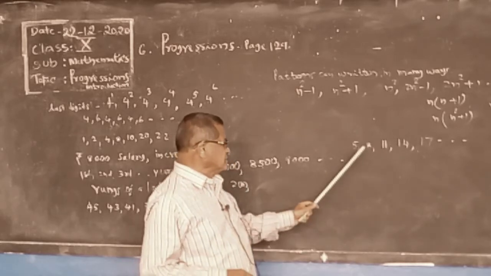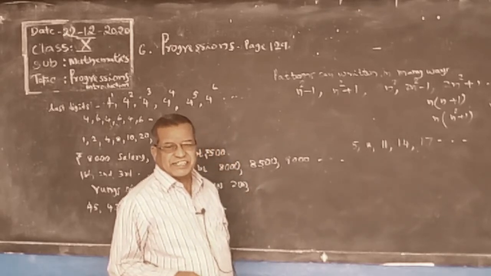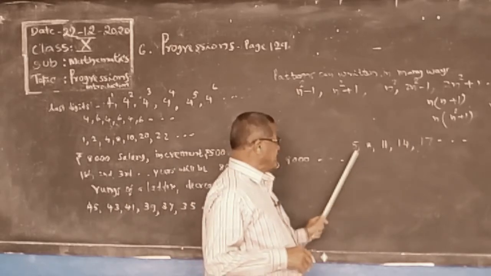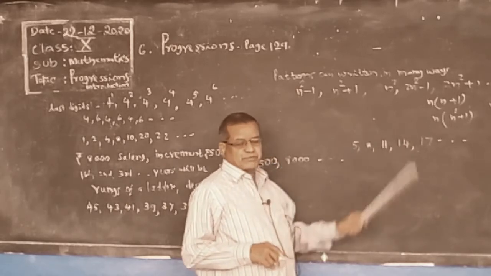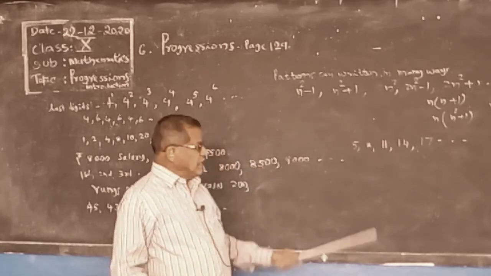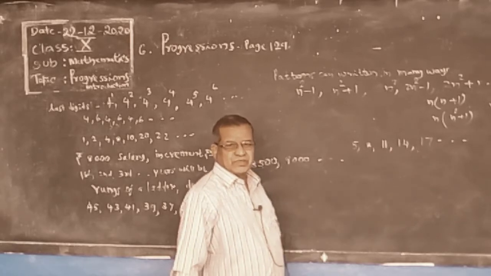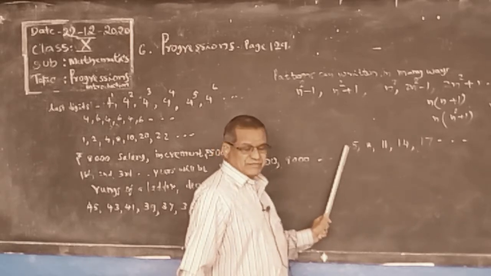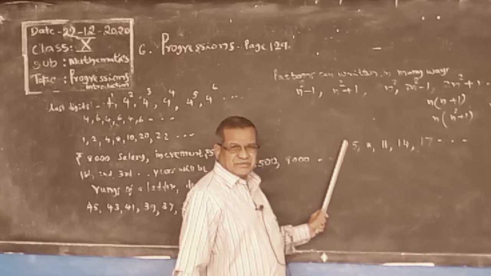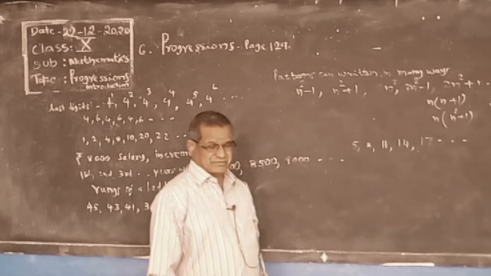The constant number is the difference. The difference d is 3. This is a list of numbers obtained by adding a constant number to the preceding one, the preceding number we are getting.